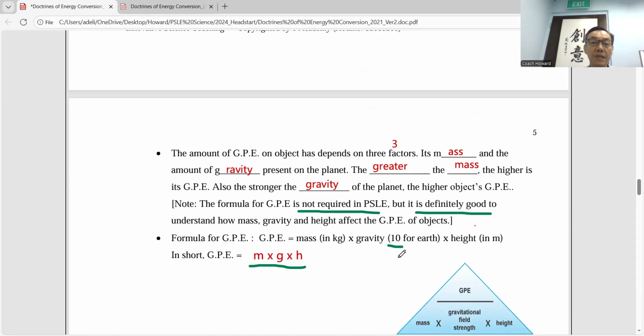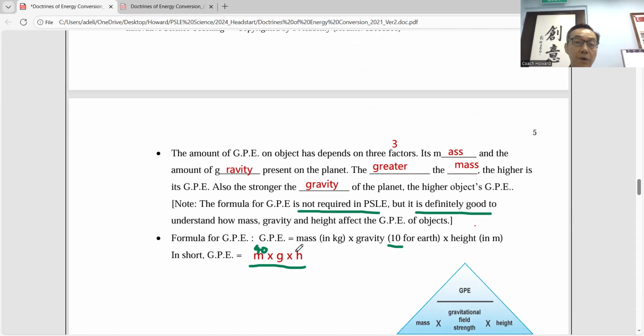Okay, so the Earth will use 10. Let's say your mass is 40, so it's 40 times 10. Let's say you're 2 meters above the ground, you times 2.